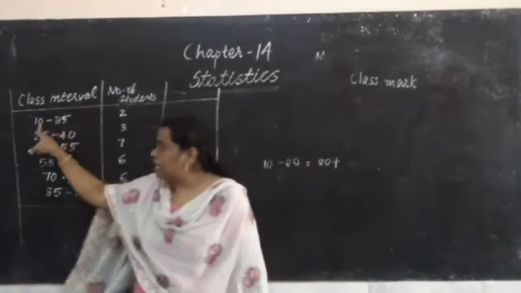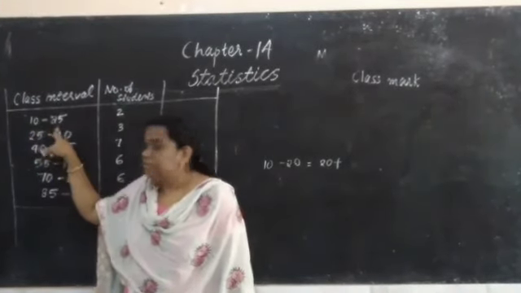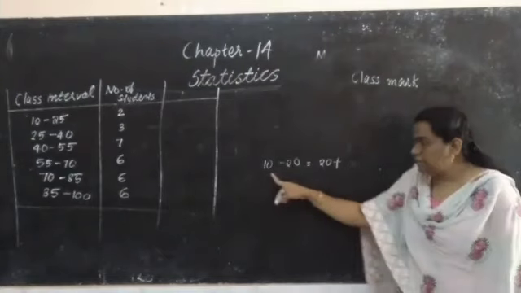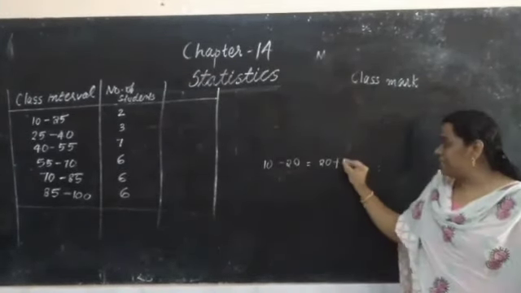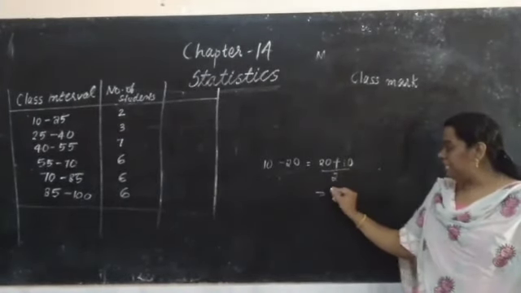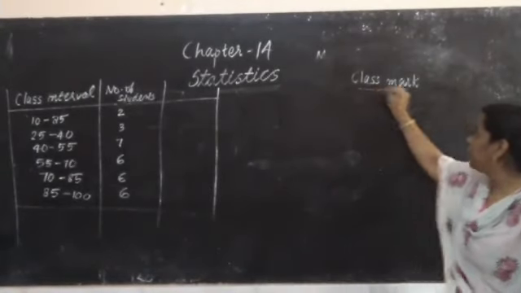Here, which is the lower class limit of this class? 10. Which is the upper class limit? 20. Upper class limit plus lower class limit by 2: 20 plus 10, 30 by 2, that is what we got, 15. Understood? I hope you understood how to find class mark.